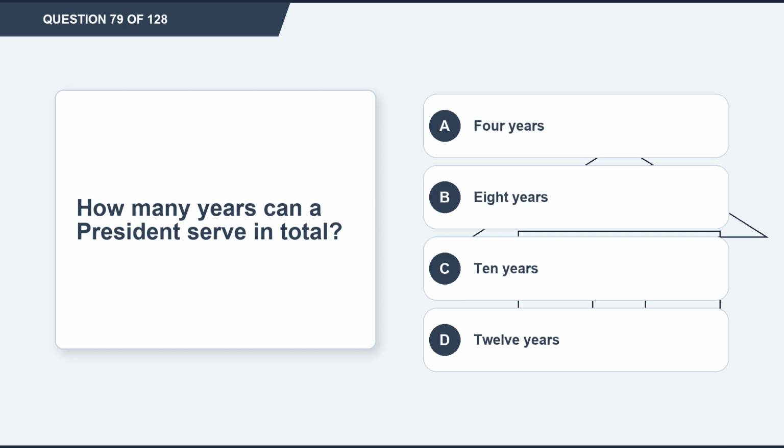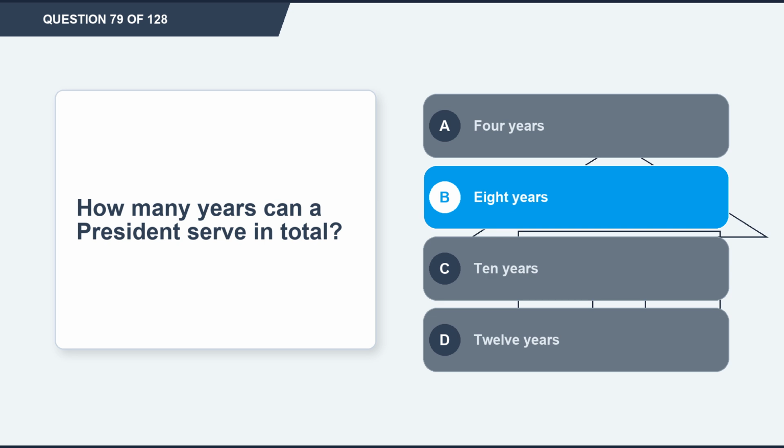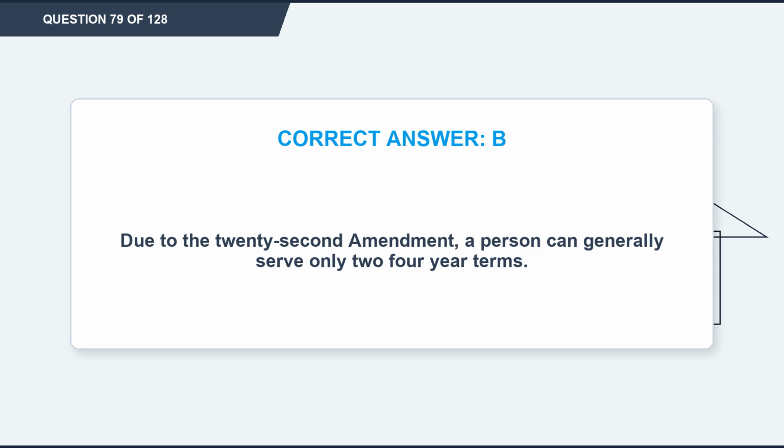Question 79. How many years can a president serve in total? Option A, 4 years. Option B, 8 years. Option C, 10 years. Option D, 12 years. The correct answer is option B, 8 years. Explanation. Due to the 22nd Amendment, a person can generally serve only 2 4-year terms.